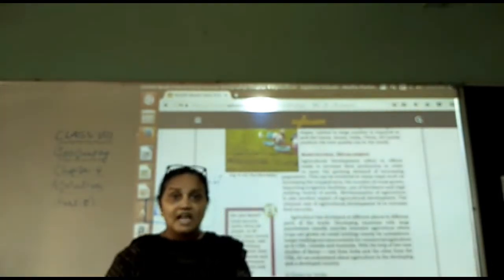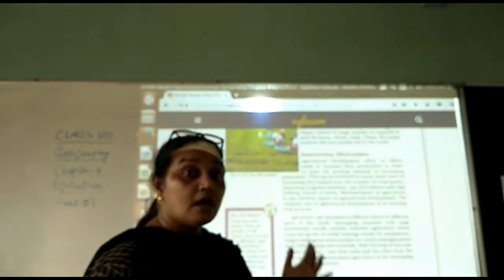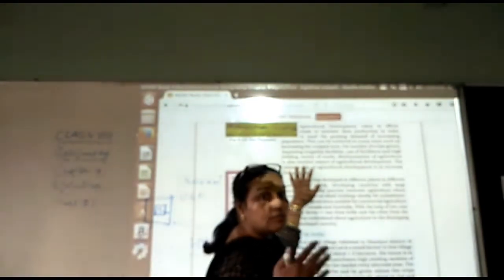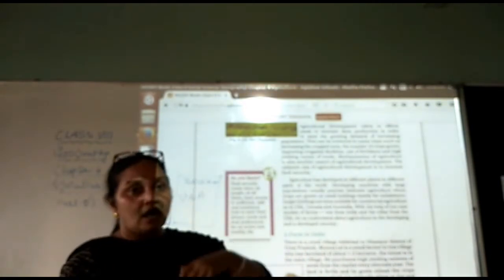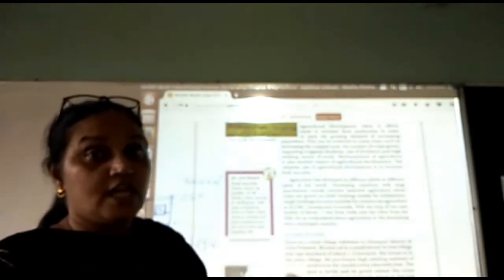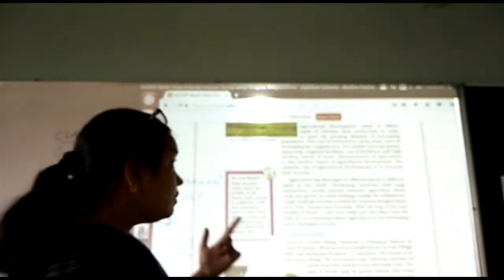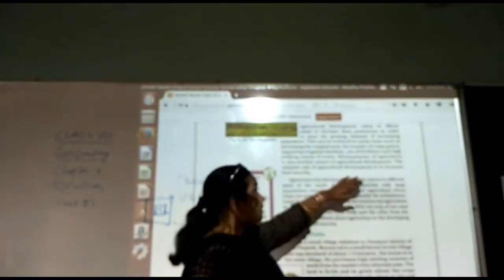Mechanization, yes, mechanization. Today many machines have been introduced and many machines are working in the field. That way mechanization takes place in the field, and the production of agriculture will be improved. Instead of using those primitive tools, why are you not using the machines which have been introduced for harvesting, for weeding, for sowing? That will give you good production, right? So this way the development is possible.